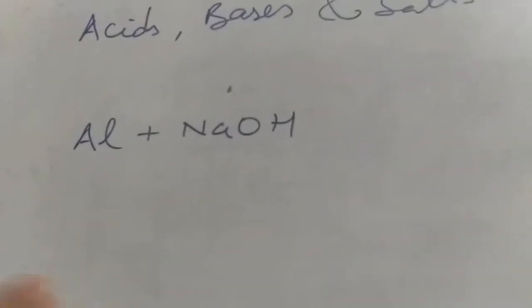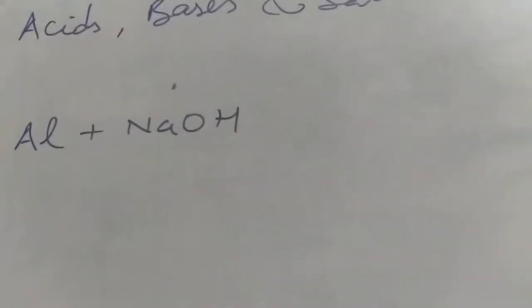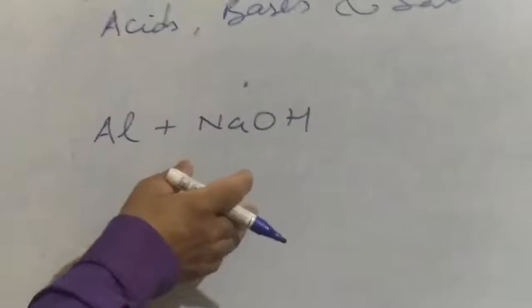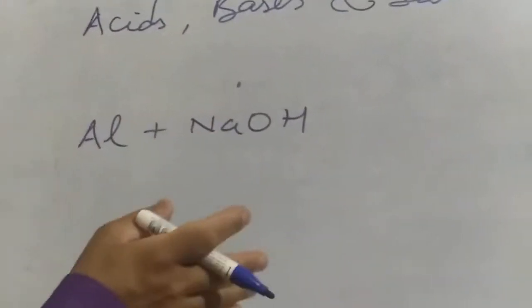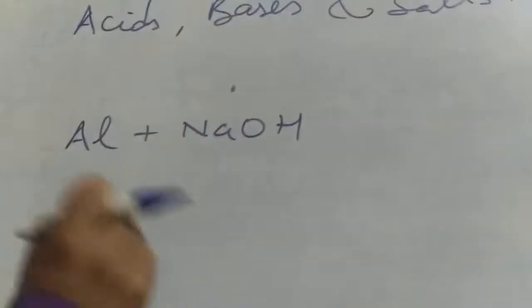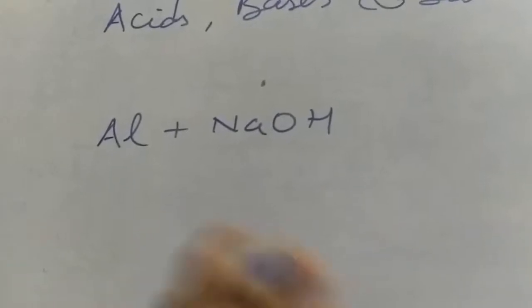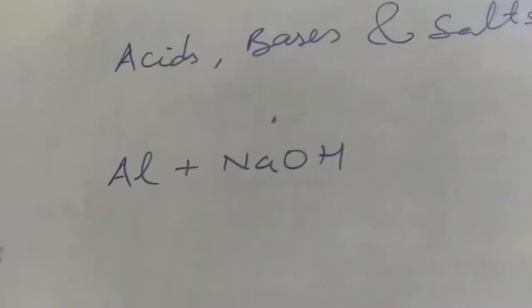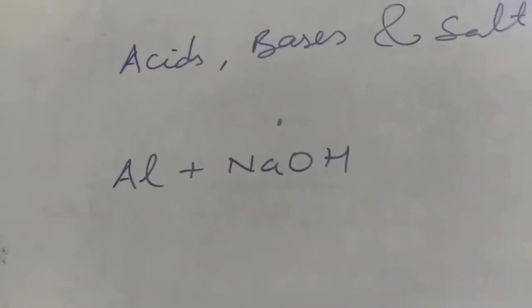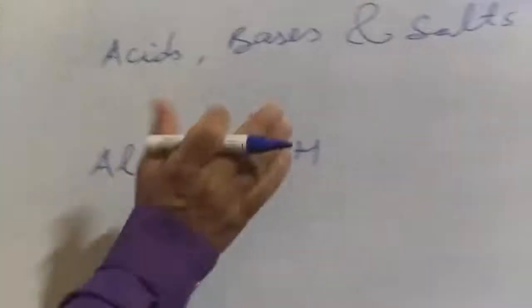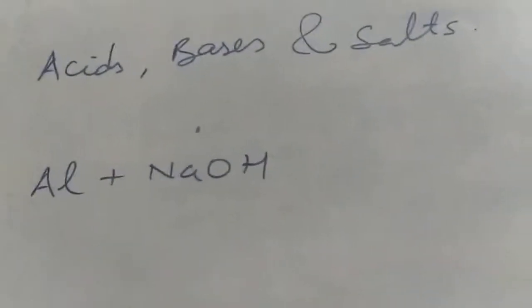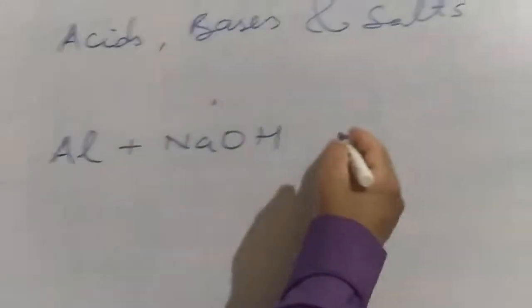And there are only a few metals which are capable of reacting with alkalis, or you can call it base. I think you all know that. Water soluble bases are called alkalis. So we can say all alkalis are bases, but all bases are not alkalis. So there are a few metals which are capable of reacting with alkali to produce hydrogen gas. But remember, heating is required. Let's see what is the product.